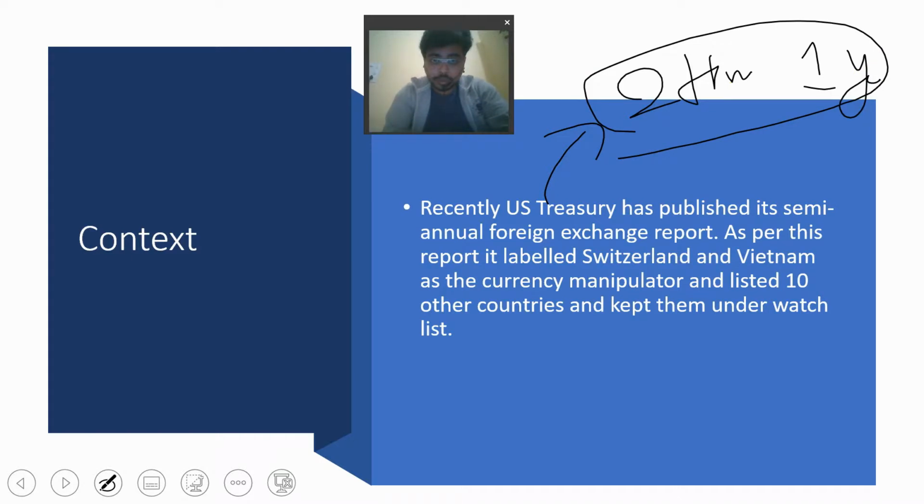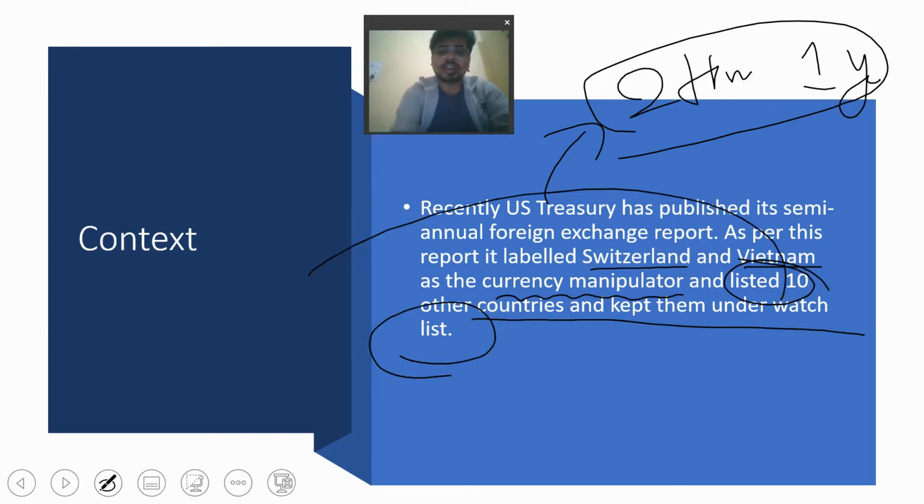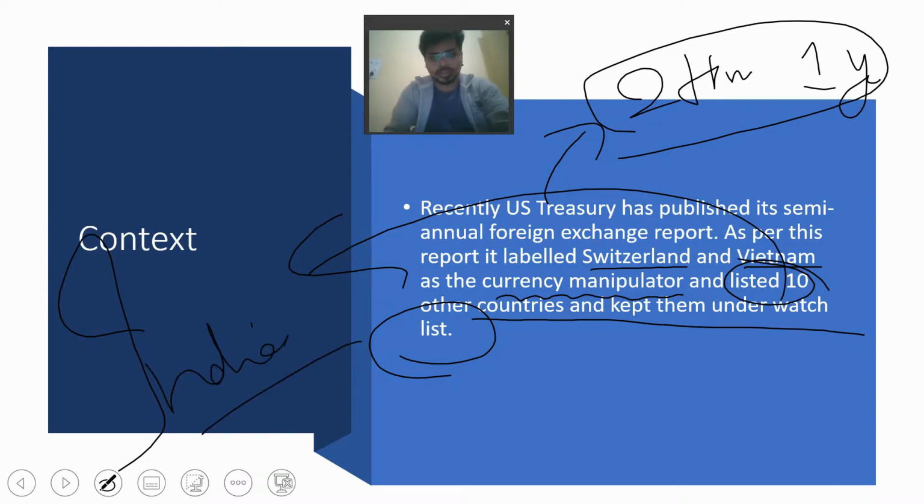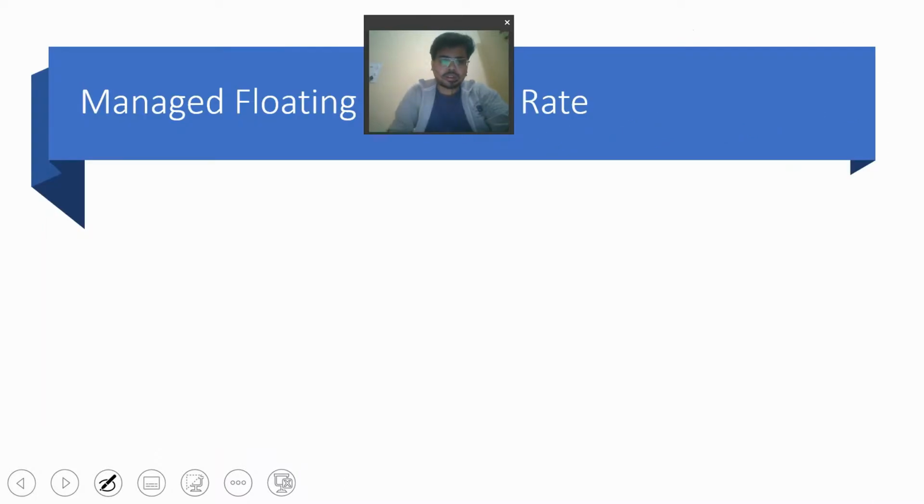As per the report, this time it labeled Switzerland and Vietnam as currency manipulators and listed 10 other countries and kept them under a checklist. And in the 10 countries, obviously we are there, India is there. Okay, so what is this? We will see in the coming slide.